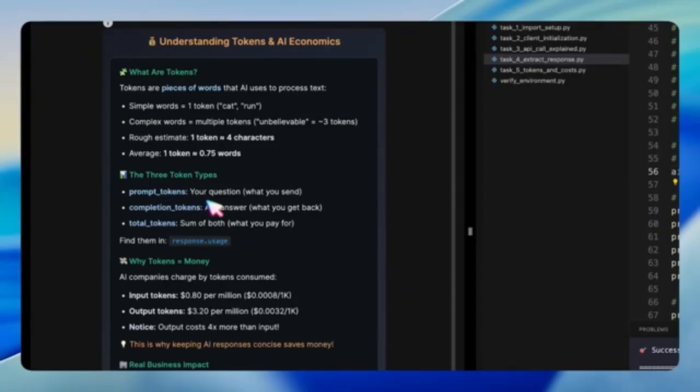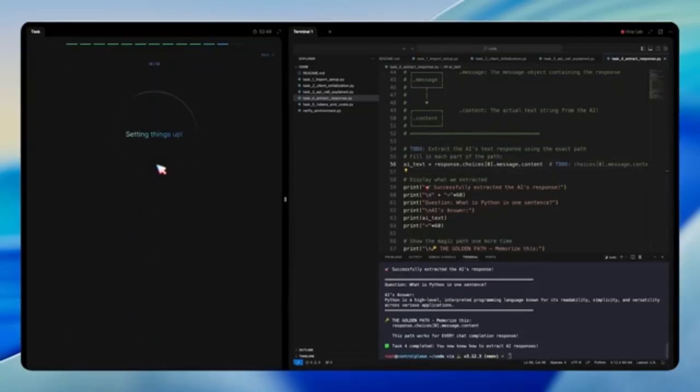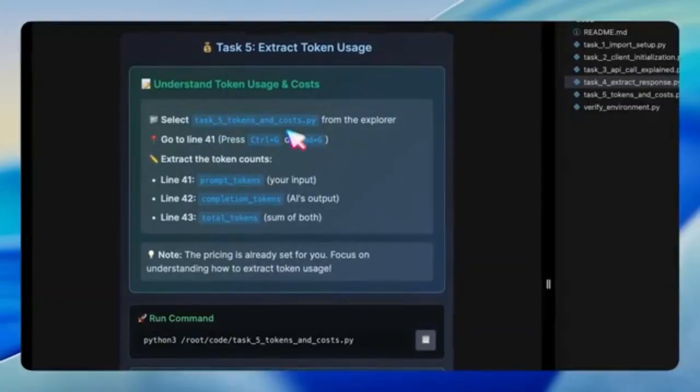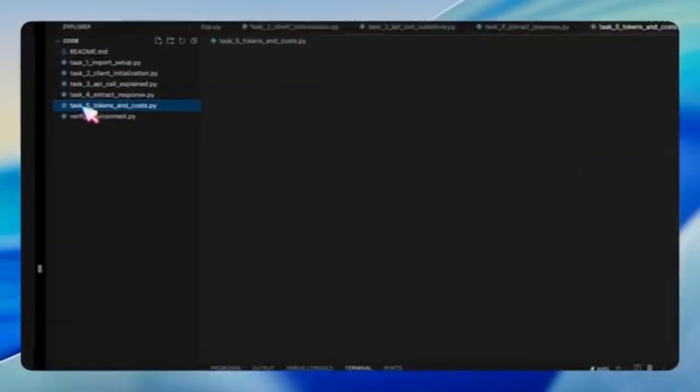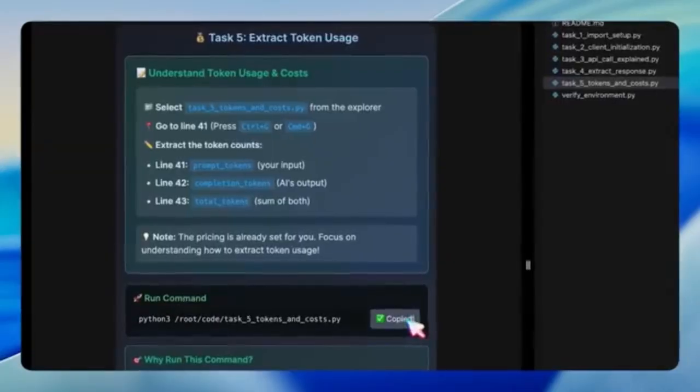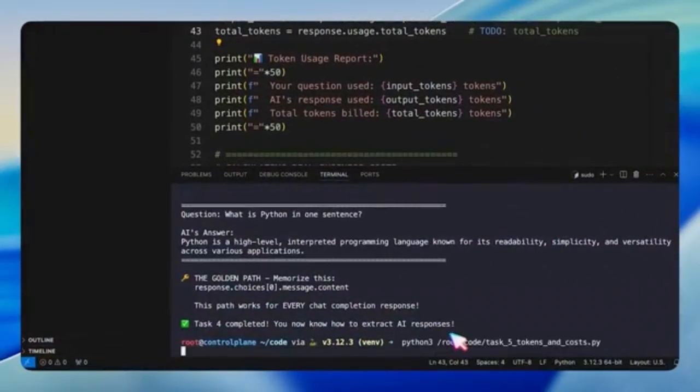Prompt tokens are what we send in, completion tokens are what the AI sends back, and total tokens are the sums of both. Importantly, output tokens are more expensive than input tokens, so being concise can save money. Finally, in task 5, we're asked to extract the token usage values, prompt, completion, and total tokens, from the response. The script is already set up to calculate costs, so once we complete the extraction and run it, we can see exactly how much the API call costs.